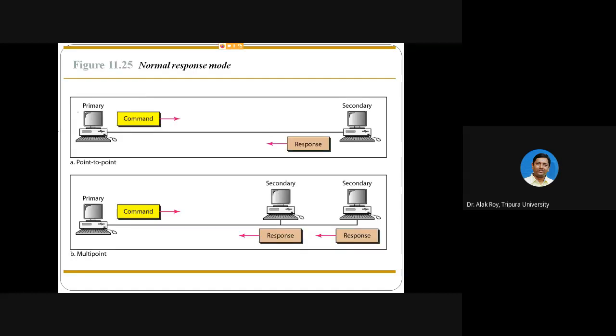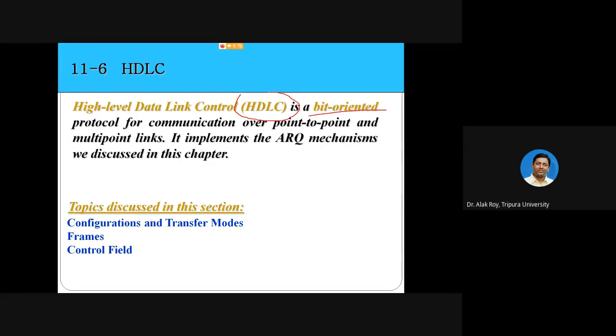Already covered: between a server and client, or between a primary and secondary node. Primary will send a command, then a response will be sent by the secondary. And what is multi-point? There will be a command from the primary, and the secondaries will give their replies. In both cases, it uses the HDLC frame, the HDLC protocol.